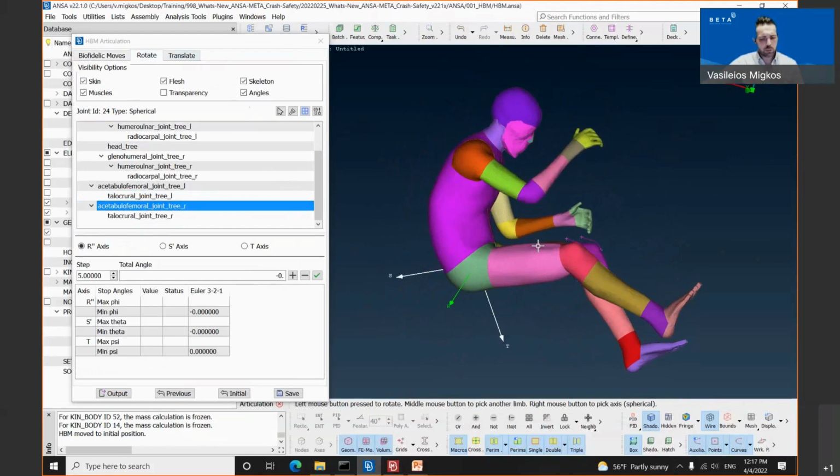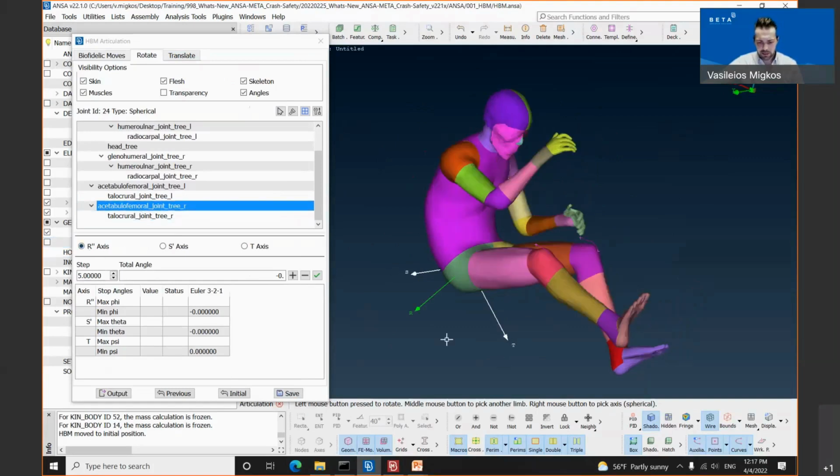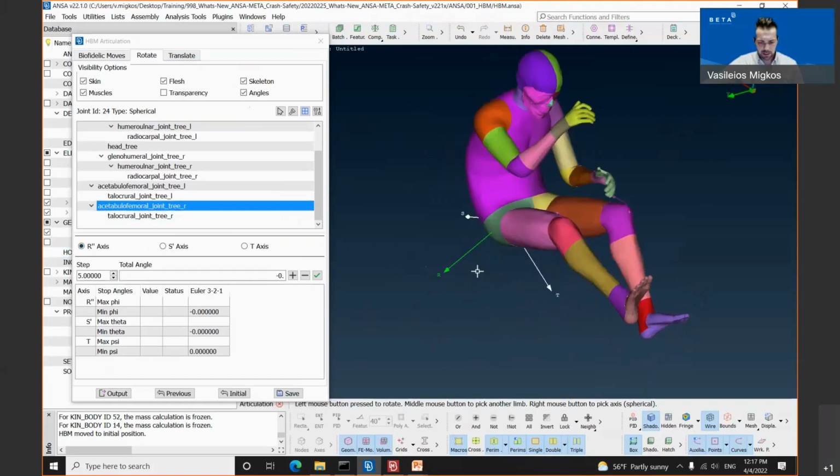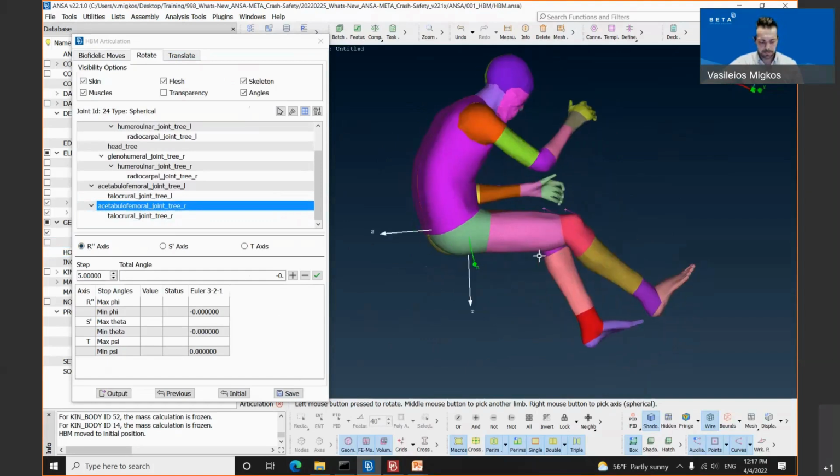And in order to perform this simple movement, we need to select the rotation axis. As you might see, inside the rotate tab of our human body model articulation window, the R axis has been selected. It appears green inside the model window, which is the rotation axis. There are two ways the user can perform these movements.